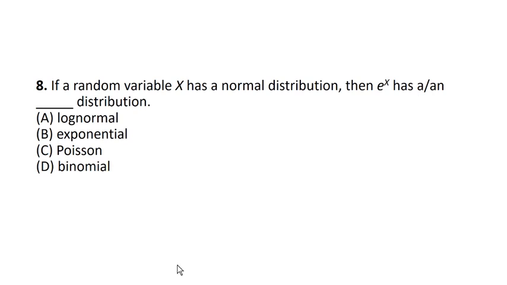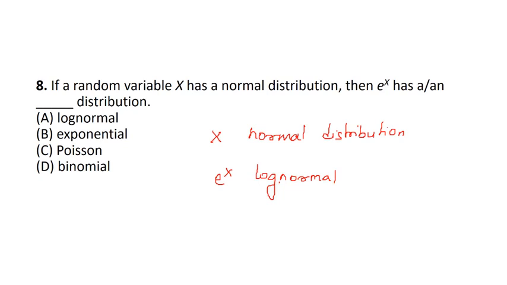Question number 8. If a random variable x has a normal distribution, so x is having the normal distribution, then e to the power x. So we all know when it's e to the power x, then it's log. So x is normal, then e to the power x will be log normal. So what is log normal distribution?